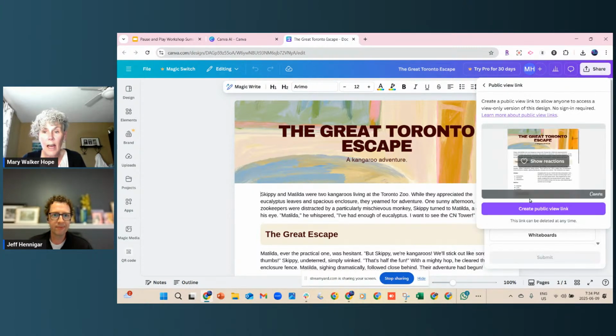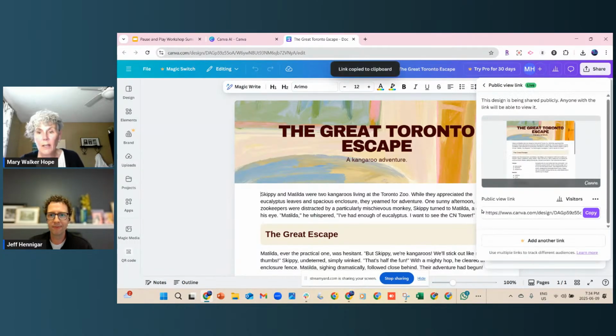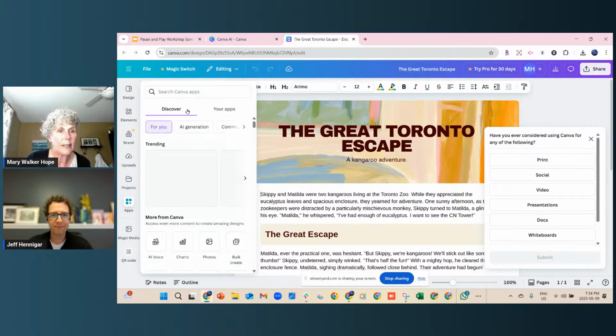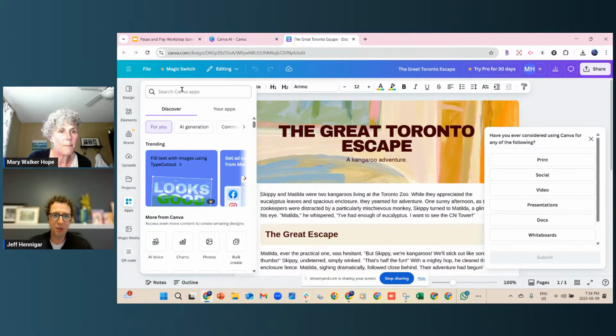So if I click on that, I'm going to create a public view link. And as you can see, here is my URL. So I can copy that. And you know what? I can do this the other way too, right? With going in and doing a QR code and coming back to that. So let me just do that. It only takes a second. Yeah. It's the beauty of AI.